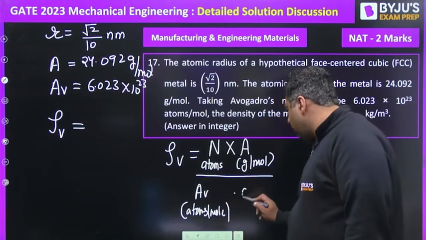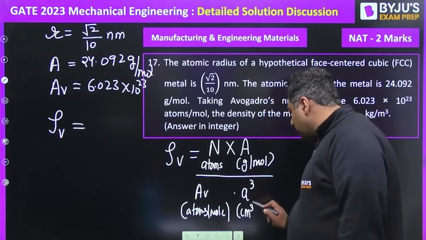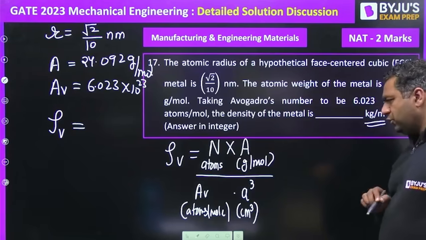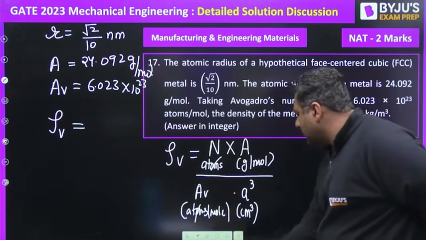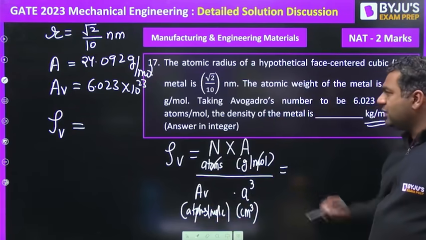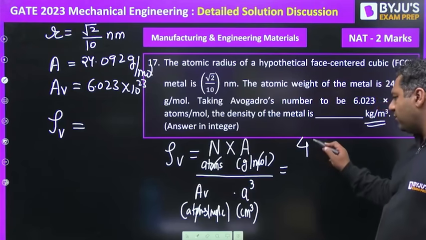Then the volume of the unit cell is a cube, in centimeter cube. If you see, the answer was asked in kg per meter cube. So atom will get cancelled out, mole will get cancelled out. But there is still a thing that it is FCC. For FCC, the number of atoms is 4, the average number of atoms.